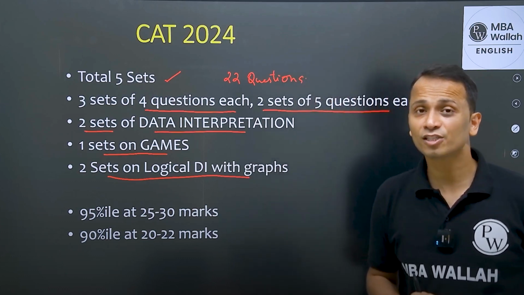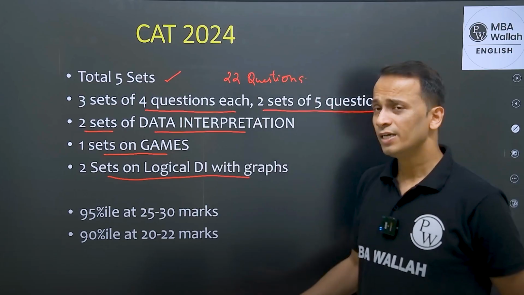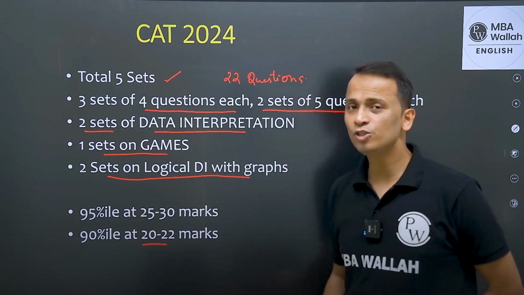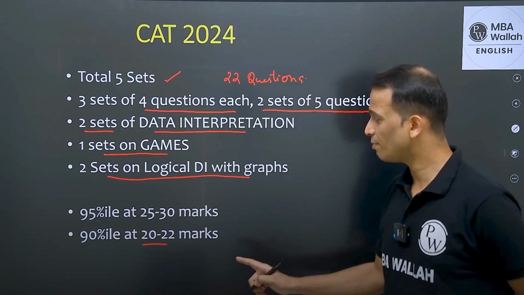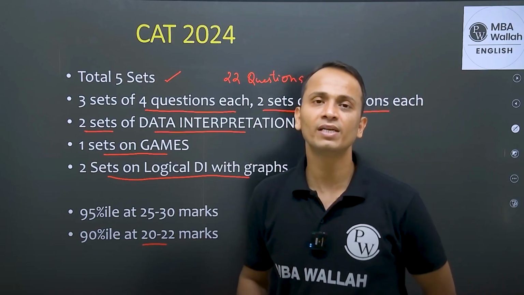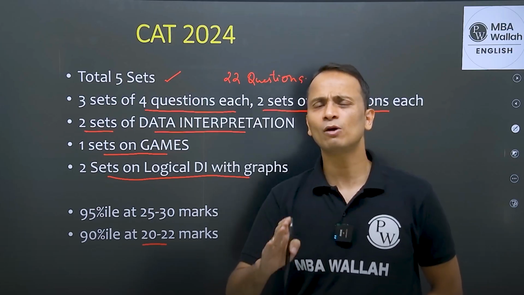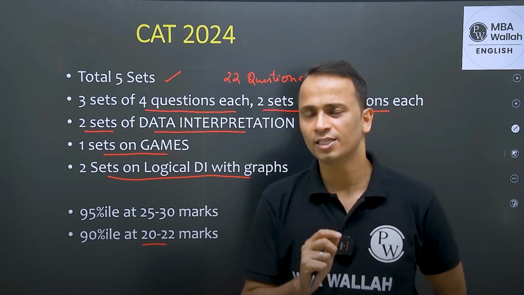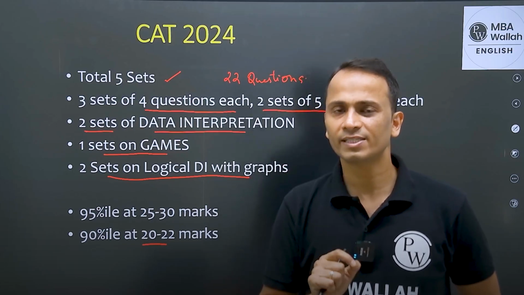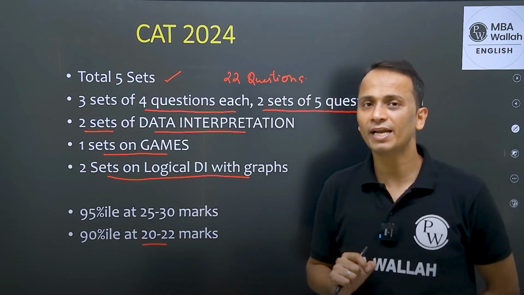Now, if we look at the score versus percentile, just to understand a little bit, if I get 20 to 22 marks, I'm talking about marks, not the number of questions, of course. So if I get 20 to 22 marks, that means somewhere around 7 questions correct, just above one set. Then I will get around 90 percentile.